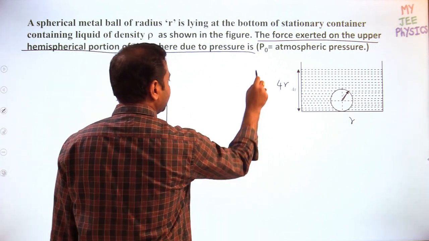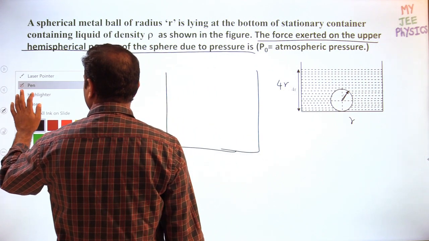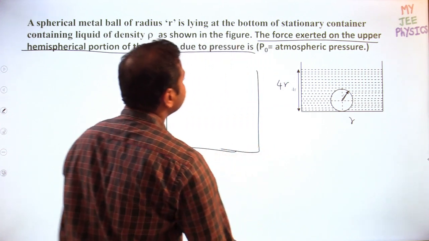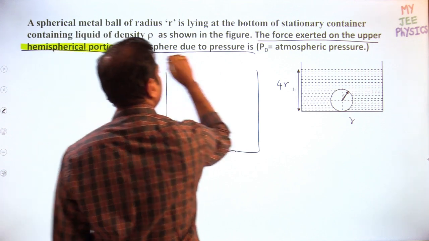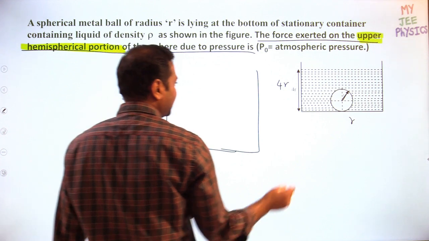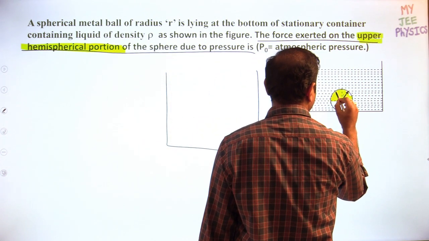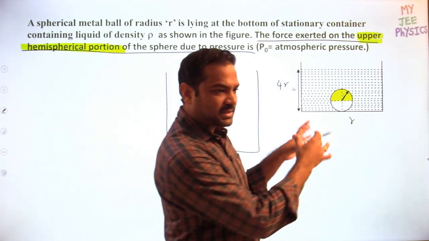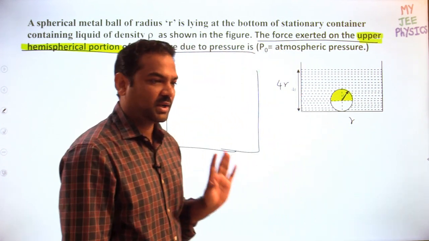So this is the beaker, right? Now what I do is, the logic of the question is we require only the force acting on the upper hemispherical part. Force exerted on the upper hemispherical portion, right? So I'll take only the object which includes the upper hemispherical portion, means this. Even though in the question the entire sphere is given, we require only the upper half of the sphere.